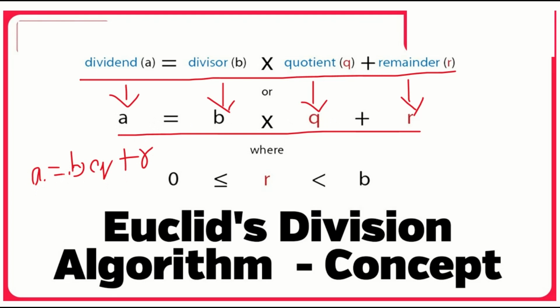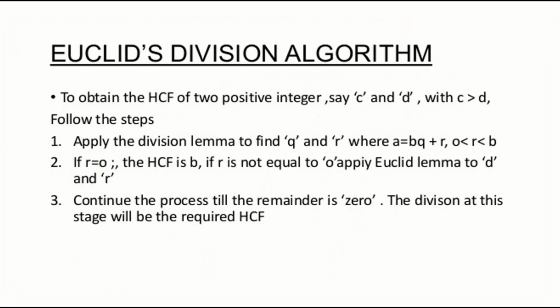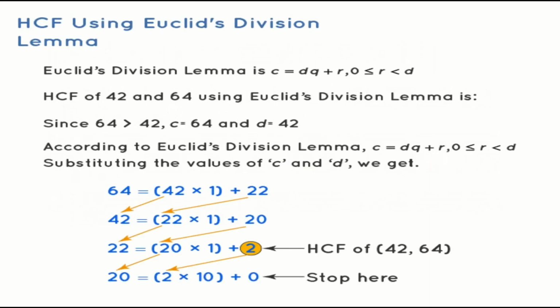Then where will we use this Euclid's division algorithm? We will find the HCF. If you want to find the HCF, we'll use this Euclid's division algorithm. As we know, this is a lemma. We learned that a lemma is nothing but some proof that we will use to find other things. So to find the HCF of two numbers, we'll use Euclid's division lemma.